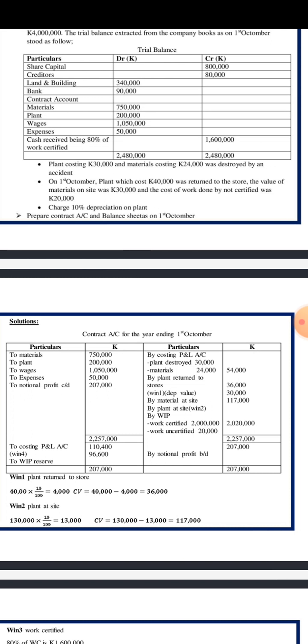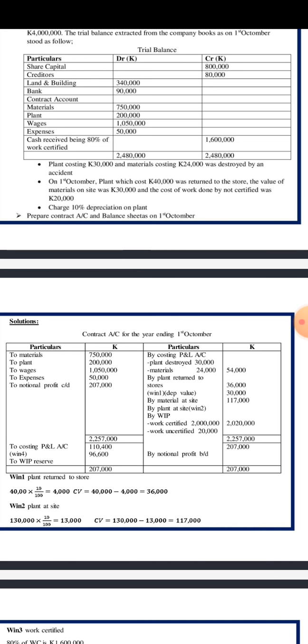Now we don't have to write this 4,000 because this is a depreciation figure. We need to subtract this 4,000 from that 40,000 which was given, so that we remain with a figure that is remaining after removing the depreciation value.